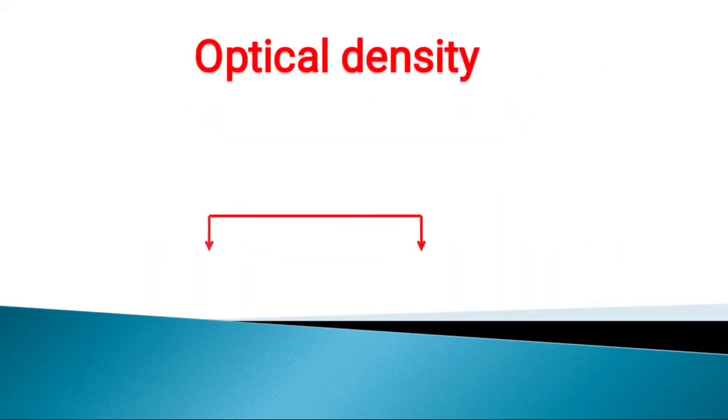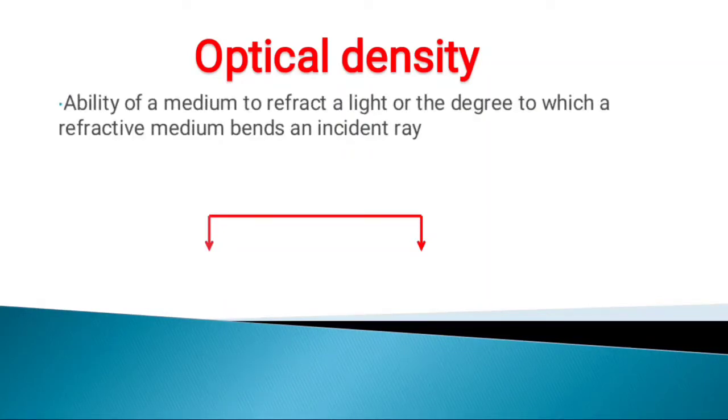The optical density of a medium tells us about the ability of that medium to what extent, or to which angle, it can bend the incident ray after refraction. As we all know, after refraction the path of the light changes. So in which direction will it change? It will bend towards the normal or away from the normal after refraction. All of this we can know from the value of the optical density of that medium.